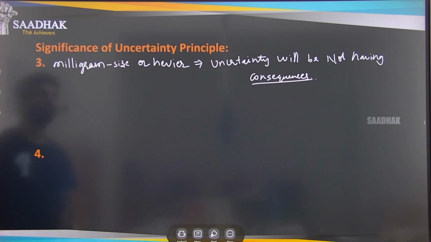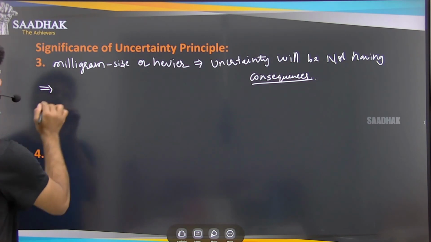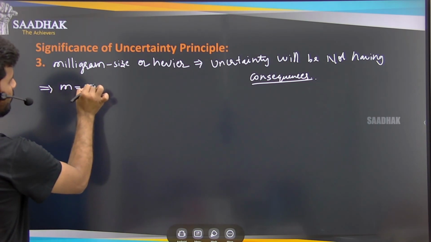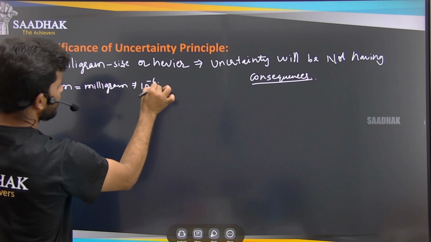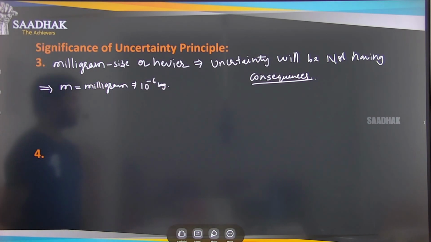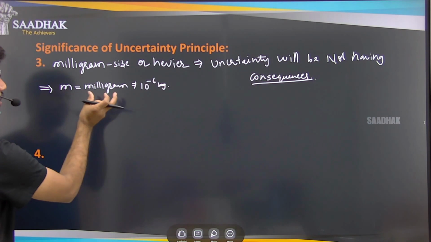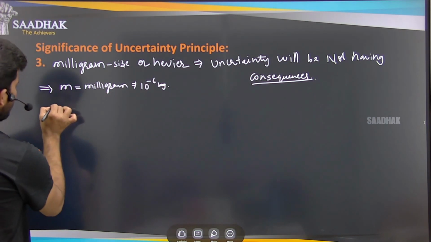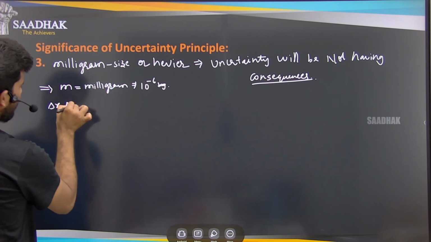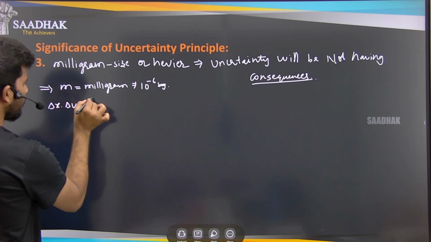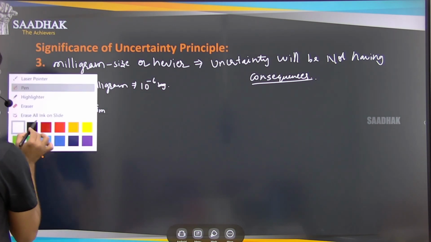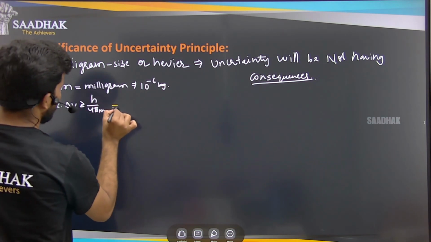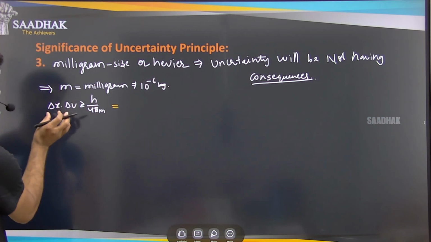Right, which means how? If you take an object or particle of milligram mass, what is the value of a milligram? 10 to the power of minus 6 kg. That is the mass. Now, if you apply the uncertainty principle on this milligram object, delta x into delta v is equal to h by 4 pi m. If you substitute the values, we know the mass and Planck's constant.